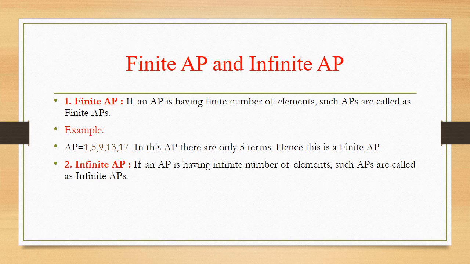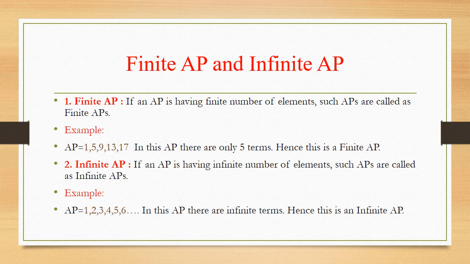Secondly, infinite AP. If an AP is having an infinite number of elements, such APs are called infinite APs. Means when I consider an AP here, 1, 2, 3, 4, 5, 6, and that list is continuing, there is no end for this list. Basically, this is the group of natural numbers.